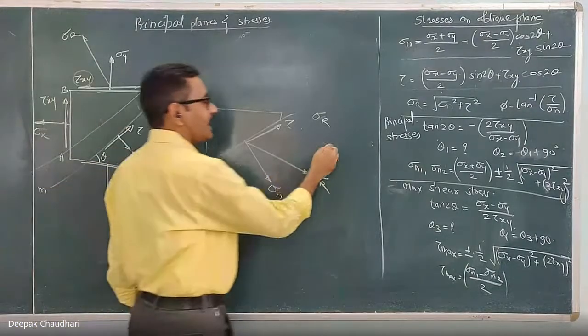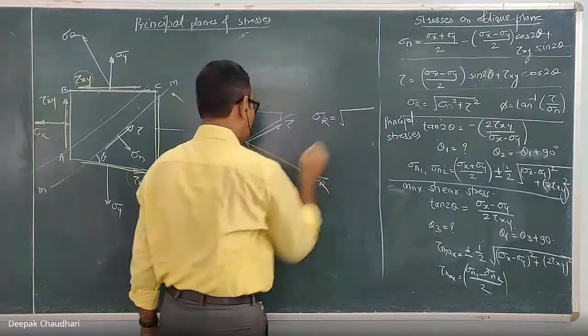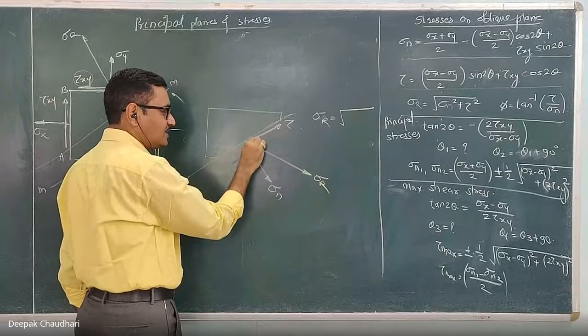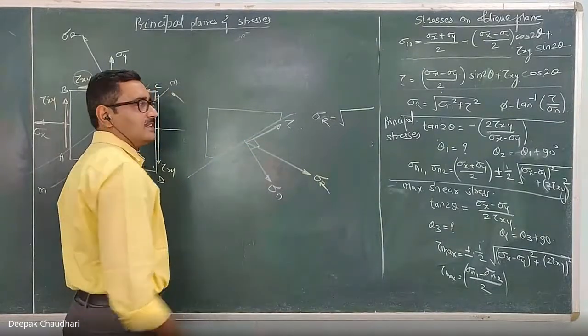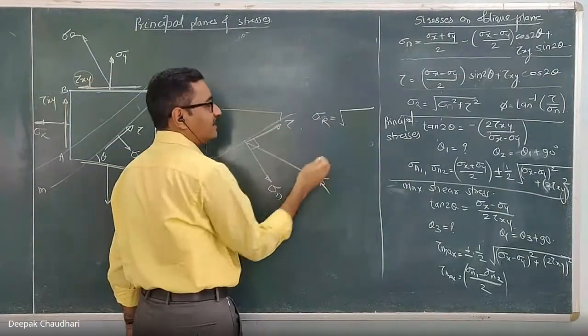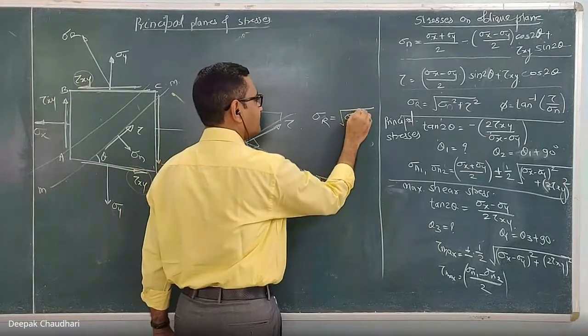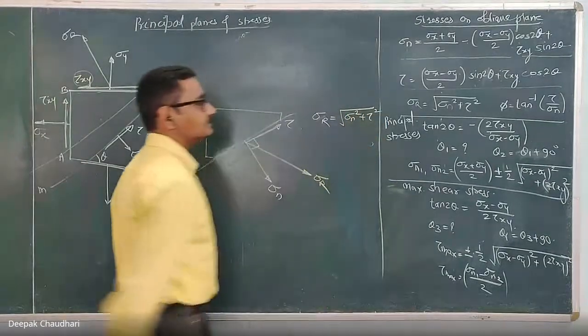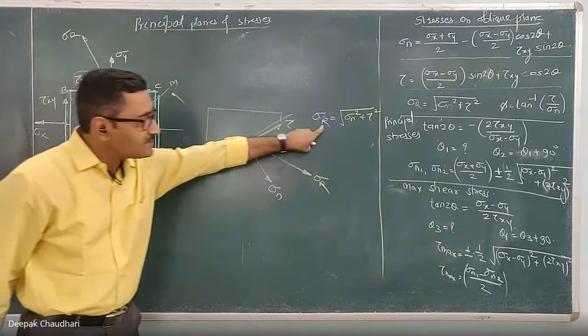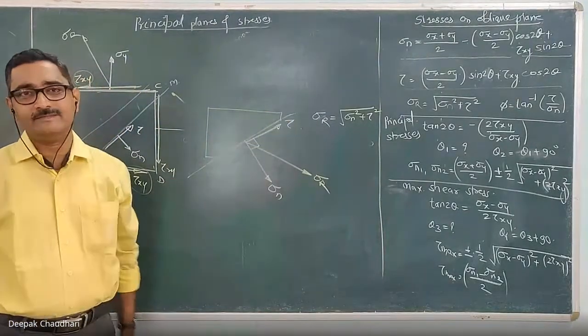And we can calculate that resultant stress. Now this is a normal and this is a tangential, so they are perpendicular to each other. Since they are perpendicular to each other, their resultant is given by the square root of sigma n square plus tau square. This is the resultant stress acting on an oblique plane.